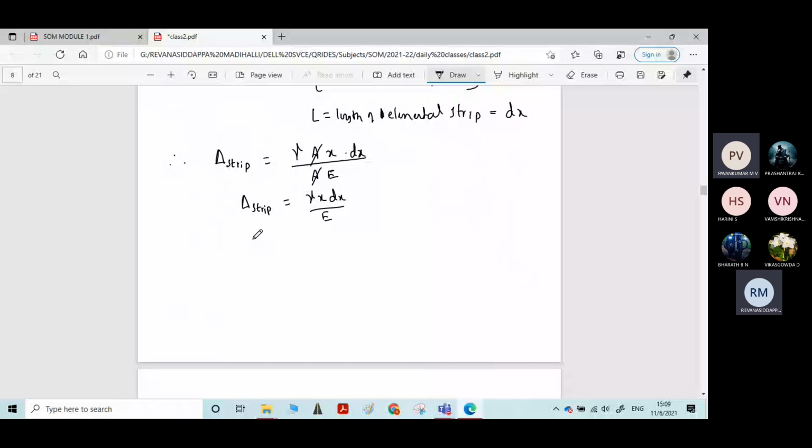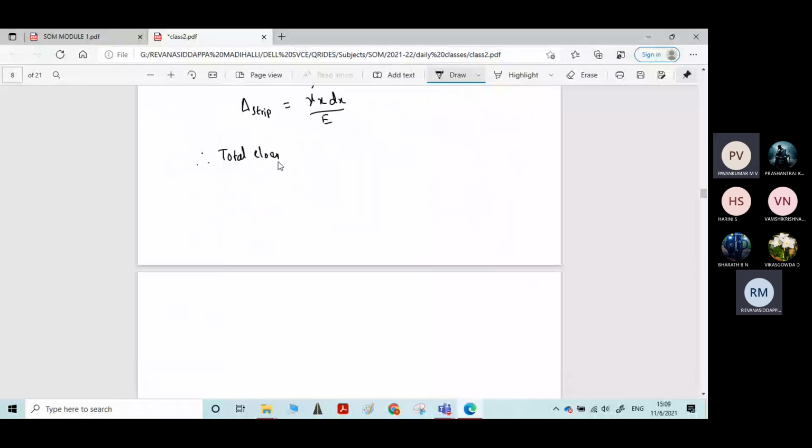Therefore, total elongation due to self weight, delta, is equal to integration from 0 to L of gamma into x into dx divided by E. Gamma and E are constants, take them outside the integration.